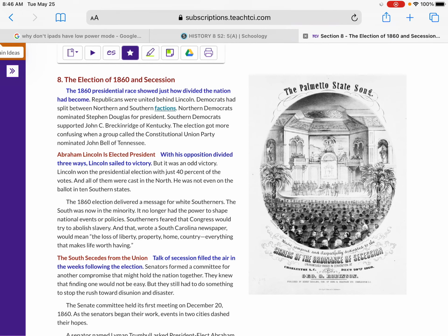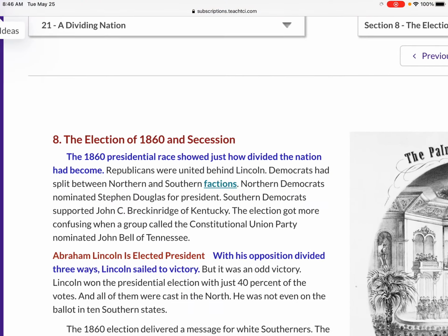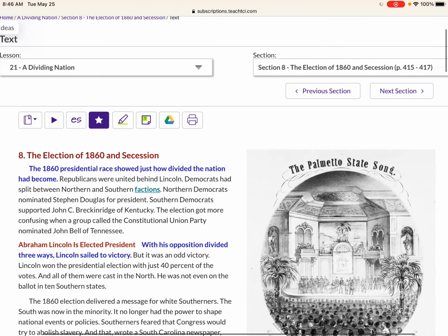The purpose of this video is to read TCI Lesson 21, Section 8, the election of 1860 and secession. So here we have, the picture says the Palmetto State Song. It says, signers of the Ordinance of Secession, music composed and respectfully dedicated, South Carolina. So it's a songbook all about leaving the United States and being their own country, South Carolina and the South.